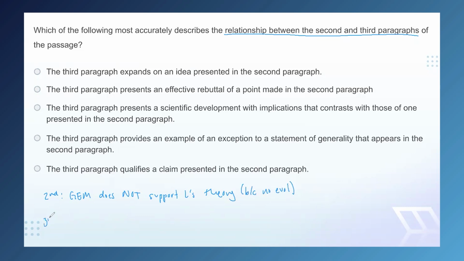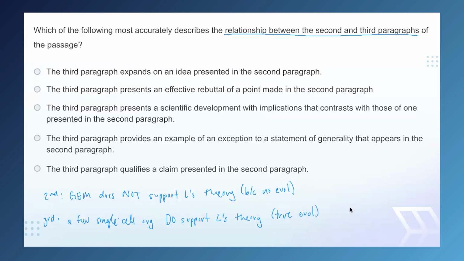Our third paragraph summary is that a few single-celled organisms do support Lamarck's theory. And that is because they are true evolution. So already we can see that there is some contrast between these two, and we're going to look for an answer choice that reflects that kind of contrast. Let's check out our answer choices.